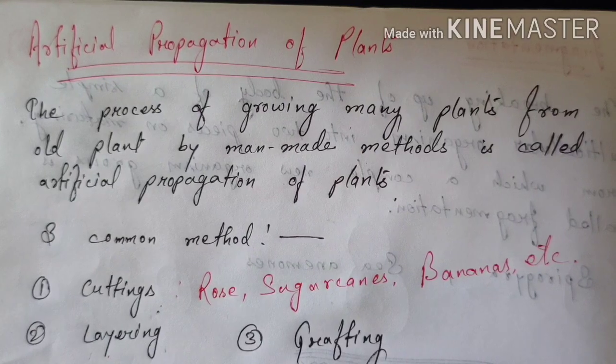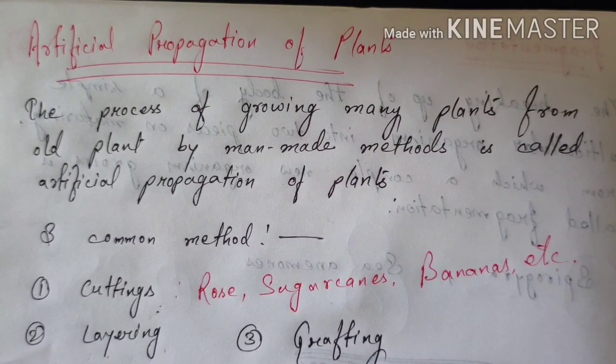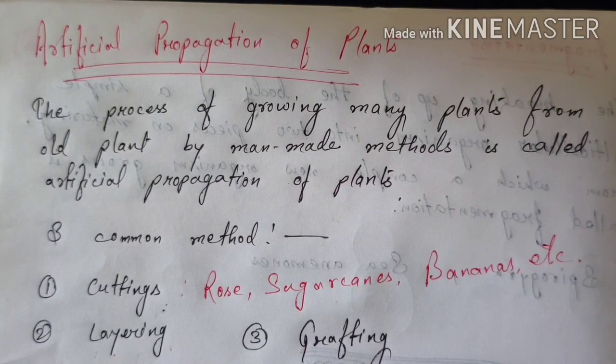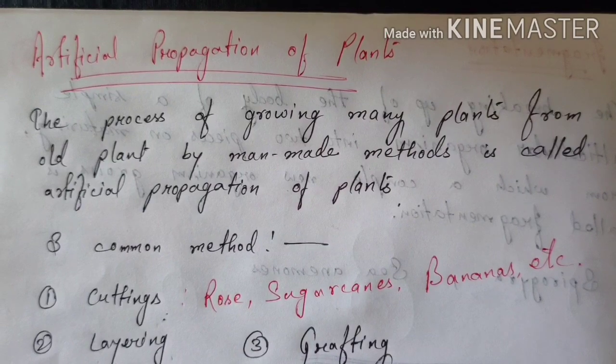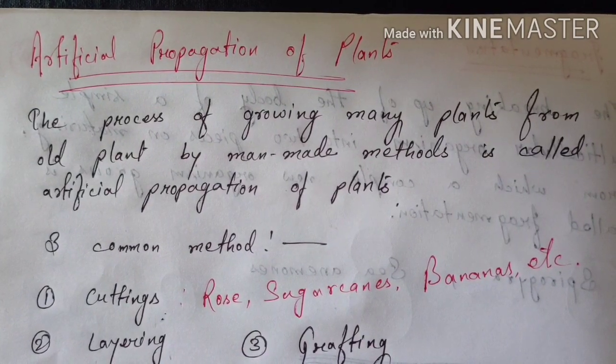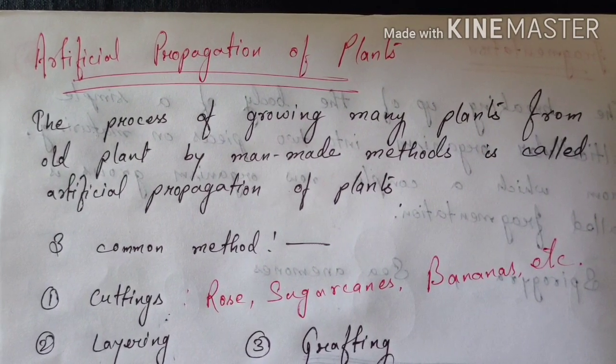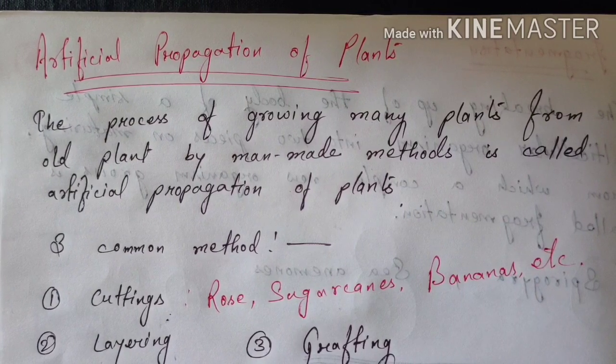Artificial propagation is mainly done to get the desirable character from the plant, and from one single plant many new plants can be formed. And also many seedless plants can reproduce by the process of artificial propagation. So this was all about the asexual reproduction method, and then we will be discussing the sexual reproduction method in my next video.